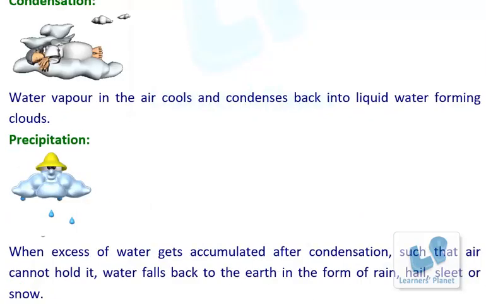Precipitation. When excess of water gets accumulated after condensation, such that air cannot hold it, water falls back to the earth in the form of rain, hail, sleet, or snow.